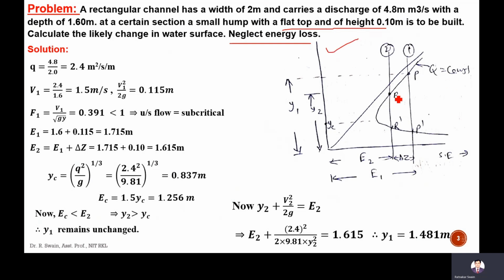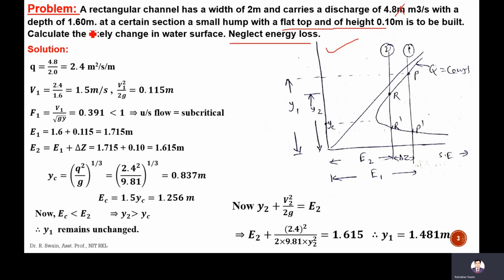This is the specific energy diagram between depth and the specific energy. Here it is saying that the width is 2 meter, discharge is 4.8 meter cube per second, but the depth is 1.6 meter at a certain section.